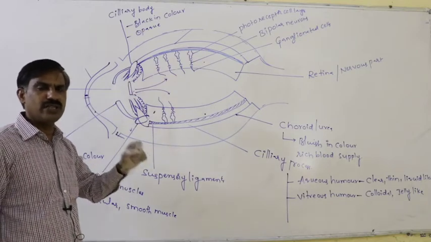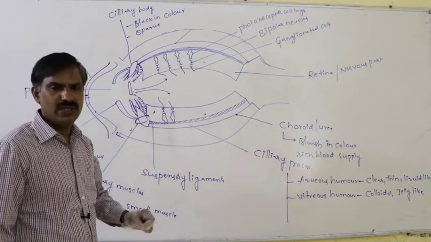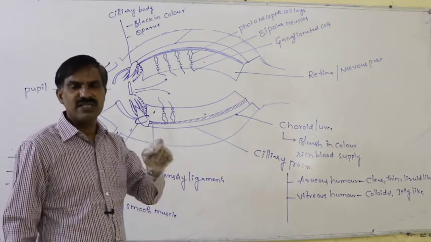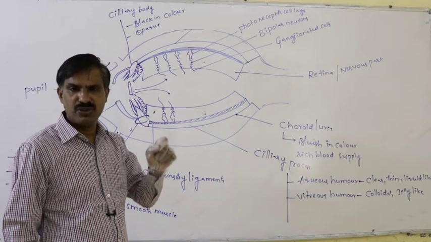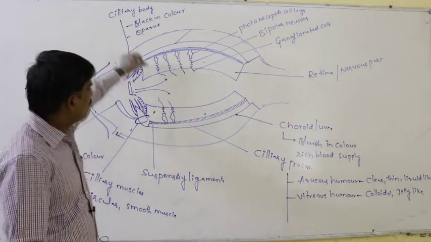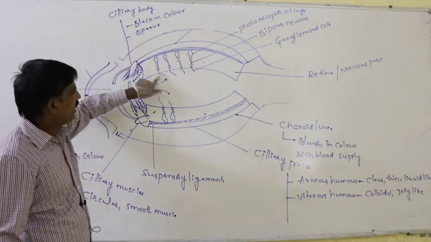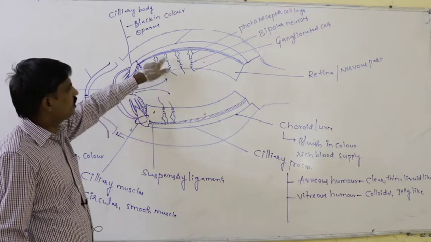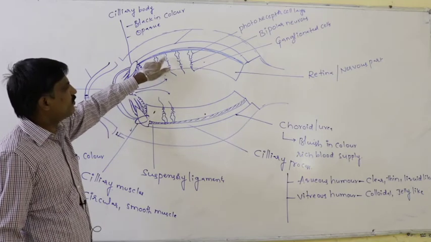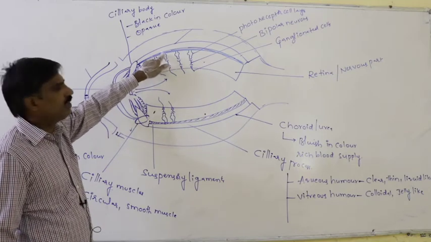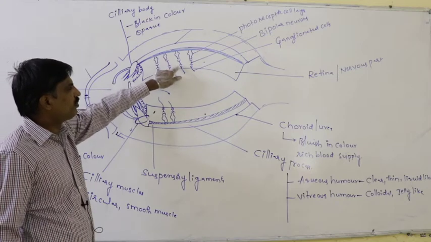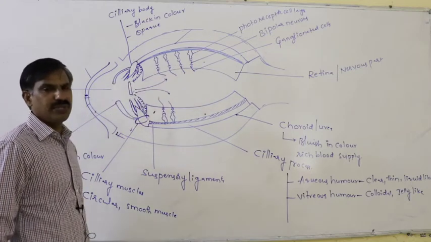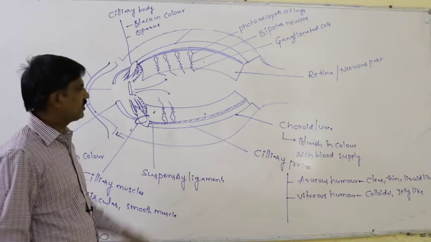Very, very important from the NEET examination point of view: the sequence of these cells of the retina from outer to inner. So photoreceptor cells are present outermost. Below them the bipolar neurons, and below them the ganglionated cells are present.